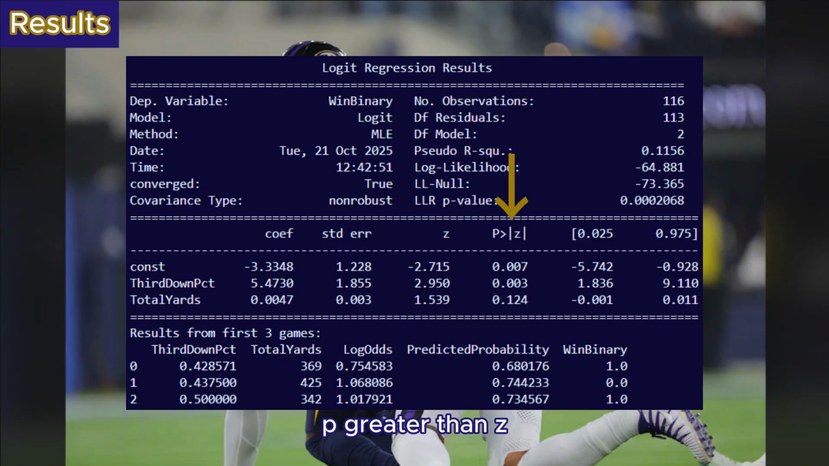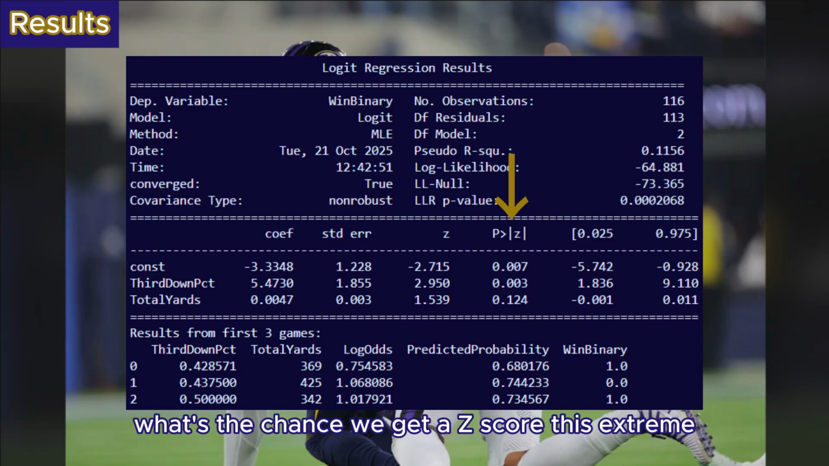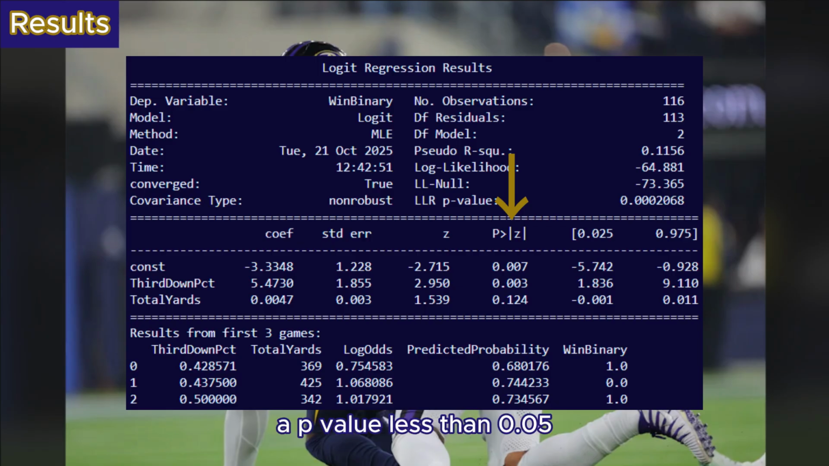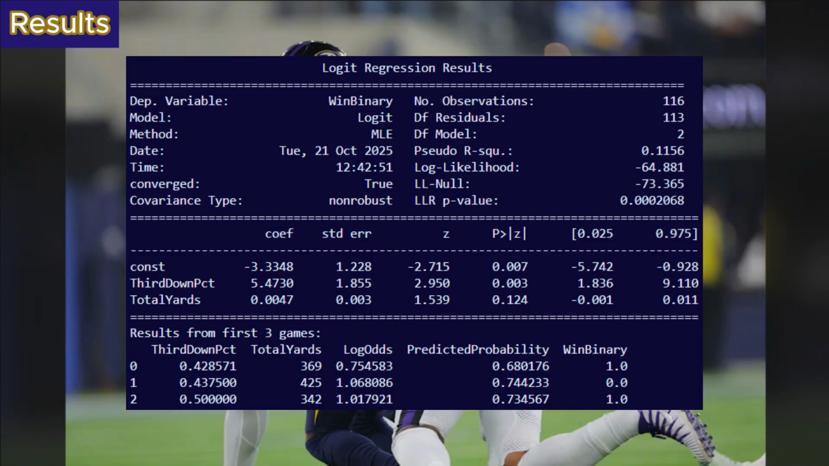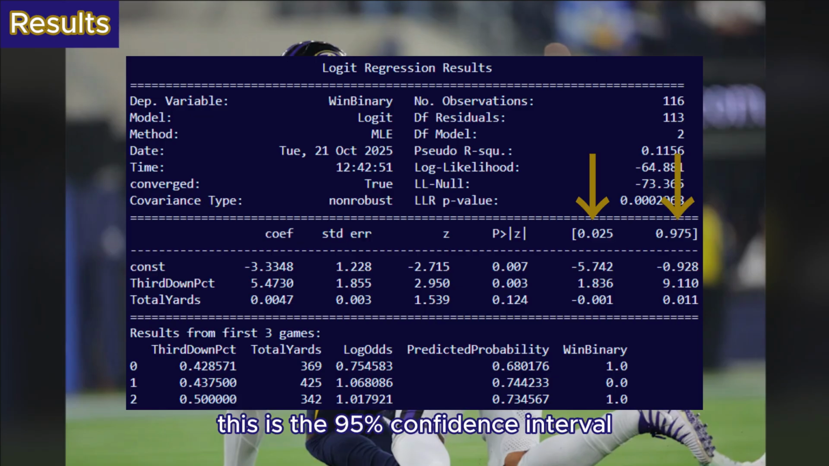P greater than z. This is the p-value for each coefficient. It tells us if this predictor had no real effect, meaning the coefficient is 0, what's the chance we get a z-score this extreme just by luck? A p-value less than 0.05 usually means we consider it statistically significant. Finally, we have the quartiles, 0.025 and 0.975. This is the 95% confidence interval for each coefficient. It gives us a range where we believe the true coefficient is likely to fall.